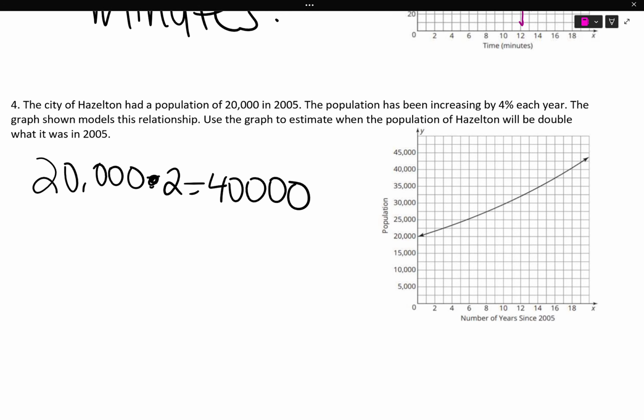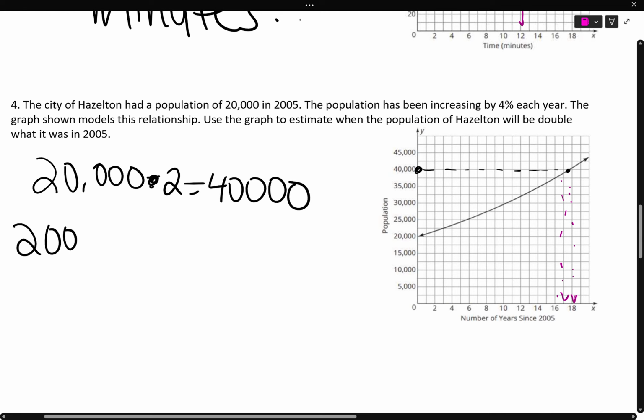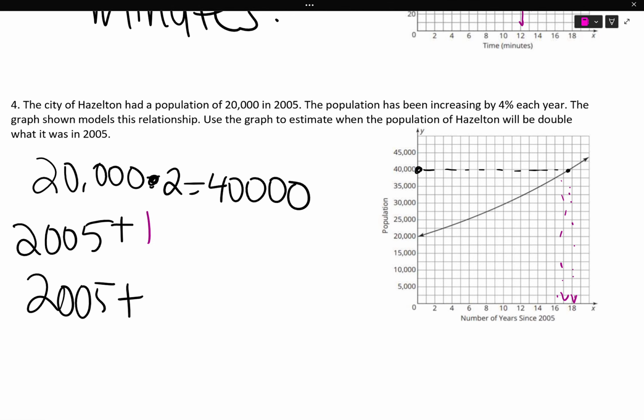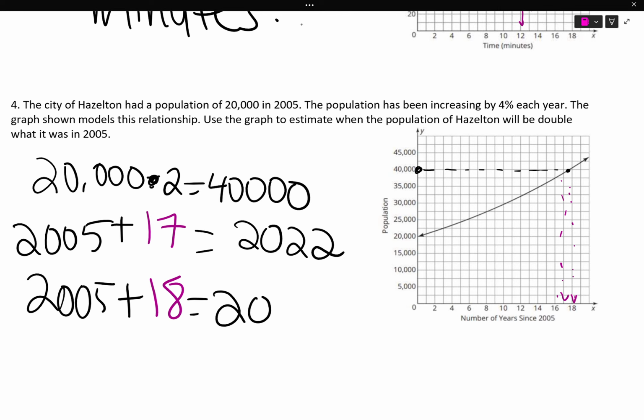Here's 40,000. Once again, it's in between. Now, it falls in between 17 and 18, but that's not a year. These are years since 2005. So we need to do 2005 plus 17 to get the first year, and 2005 plus 18 to get the second. So this means our population will double in between 2022 and 2023.